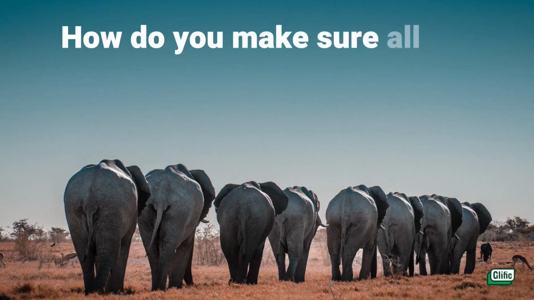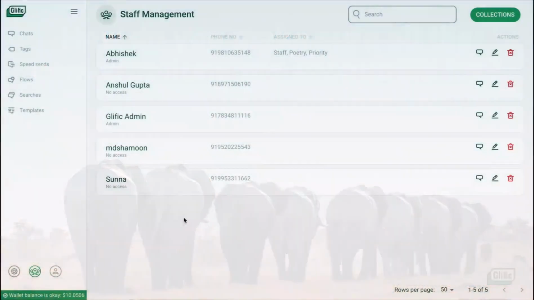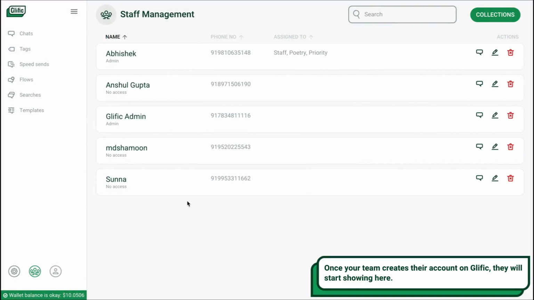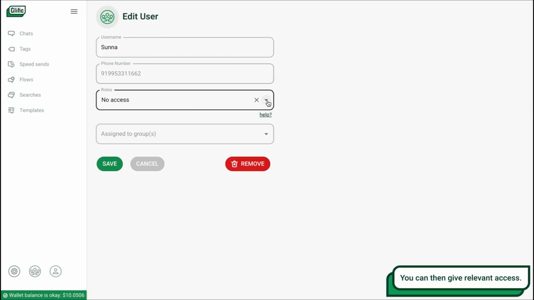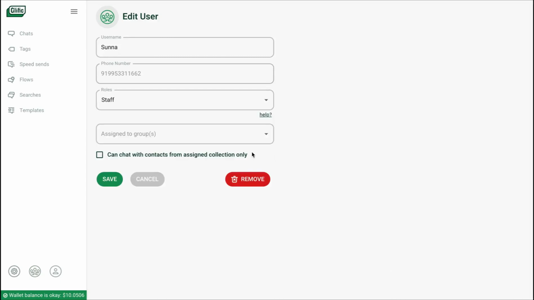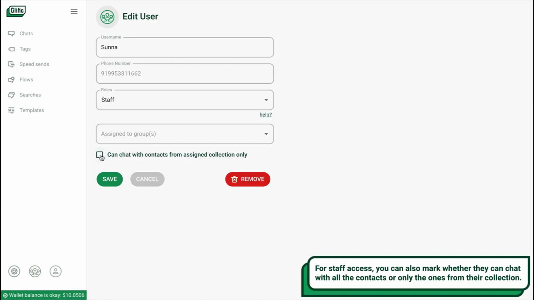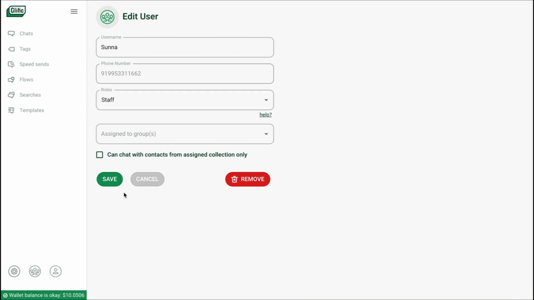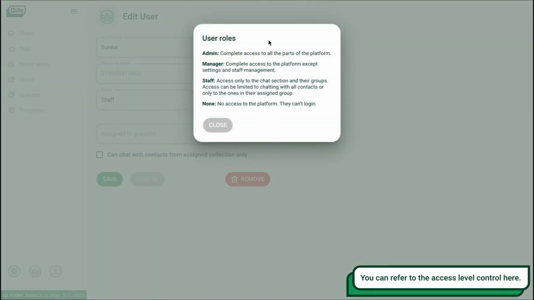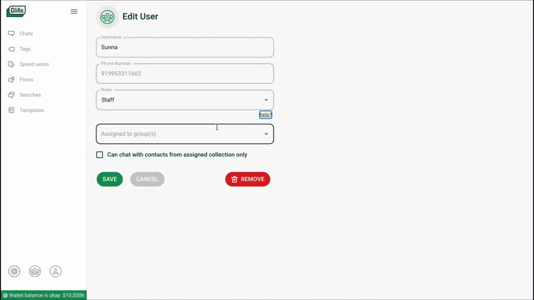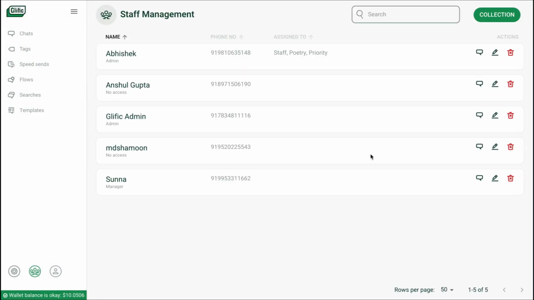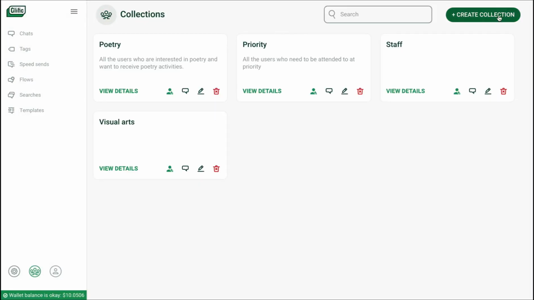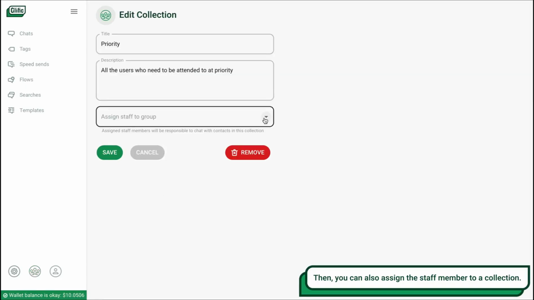How do you make sure all the conversations are accounted for? Once your team creates their account on Glific, they will start showing here. You can then give them relevant access. For staff access, you can also mark whether they can chat with all the contacts or only the ones from their collection. You can refer to the access level control here. Then, you can also assign the staff member to a collection.